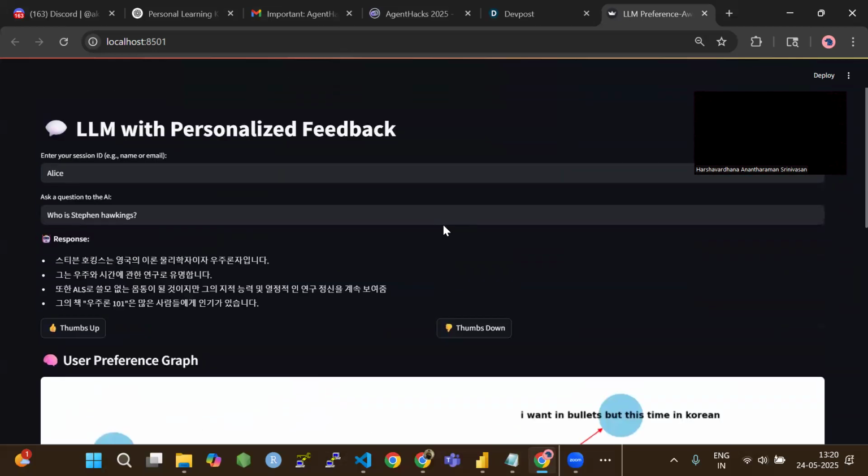The essence of this entire project is to leverage the in-memory storage of personalized feedback, so that whenever the user logs into the system the next time, the response of the LLM would be like the one chosen by the user, based on their latest preferred choice. So yeah, thank you so much.